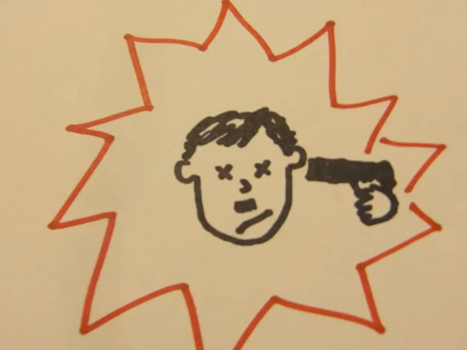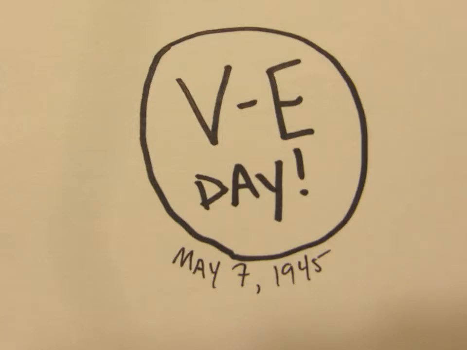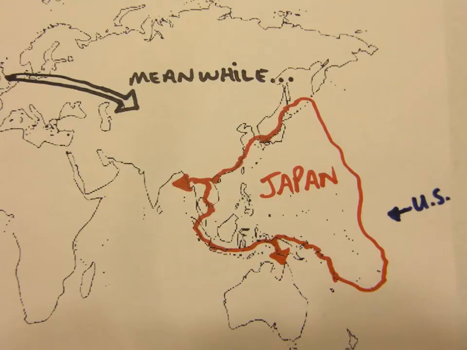Hitler committed suicide before the Allied forces took Berlin. On May 7th of 1945, Hitler's replacement signed a declaration of unconditional surrender ending the war in Europe. In the Pacific, meanwhile, the war with the Japanese was a personal vendetta for the United States after Pearl Harbor.